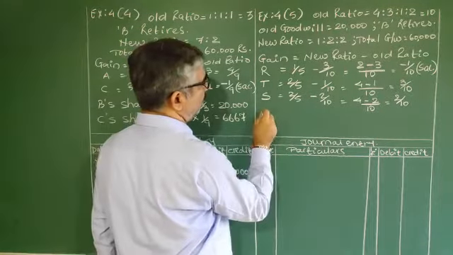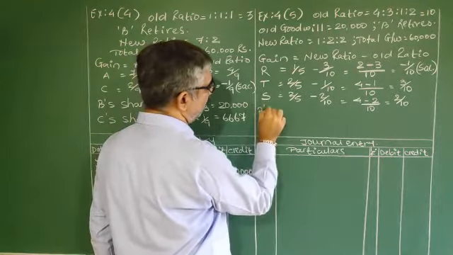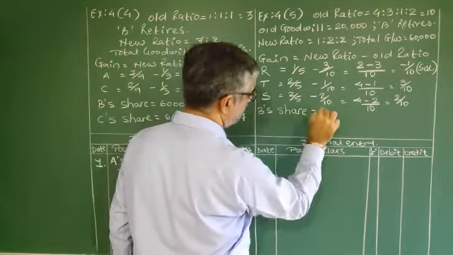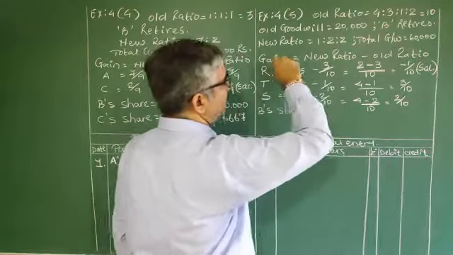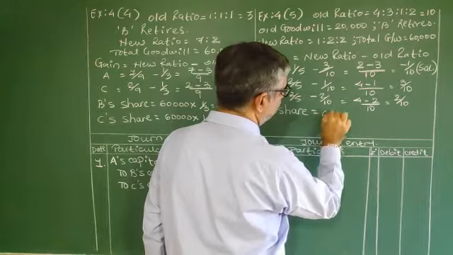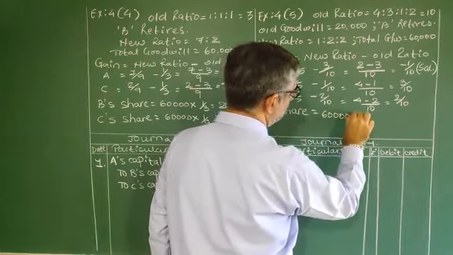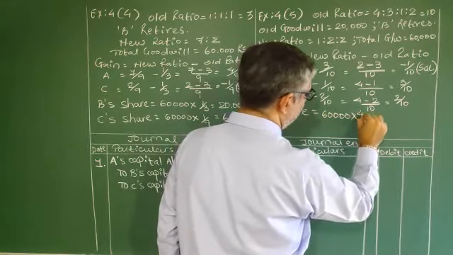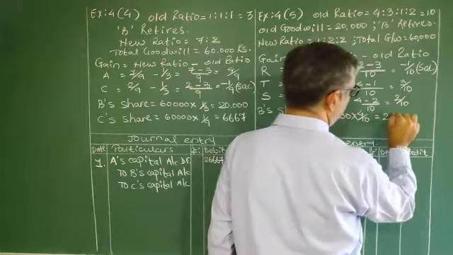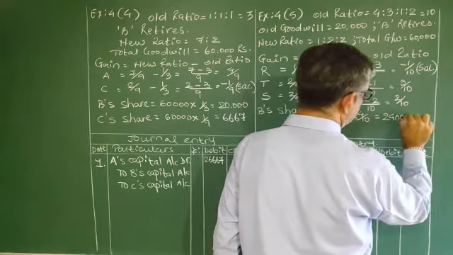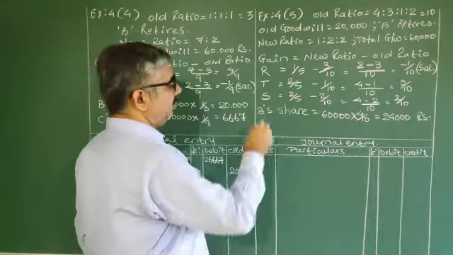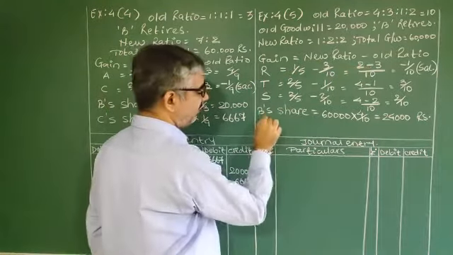Now, about goodwill. B's share of goodwill, you can write. How much? B, first partner, 4 by 10. Total goodwill 60,000. 4 by 10 equals 24,000. Second, R, because R is sacrificing.